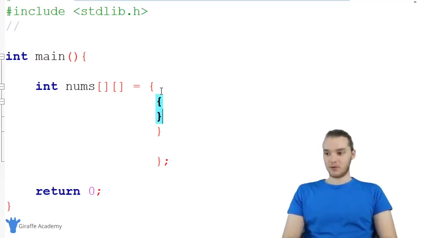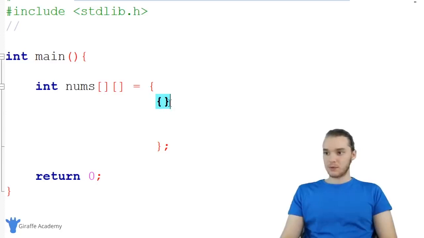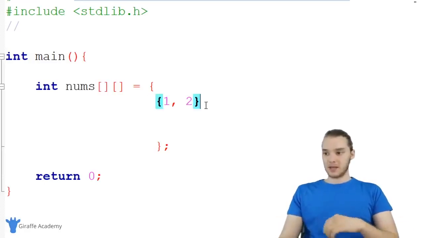So for example, the first element in this array, I could just make an array. So I'm gonna say this is 1, 2. So you can see here, I have 2 elements inside of this array, which is itself the first element of the nums array.